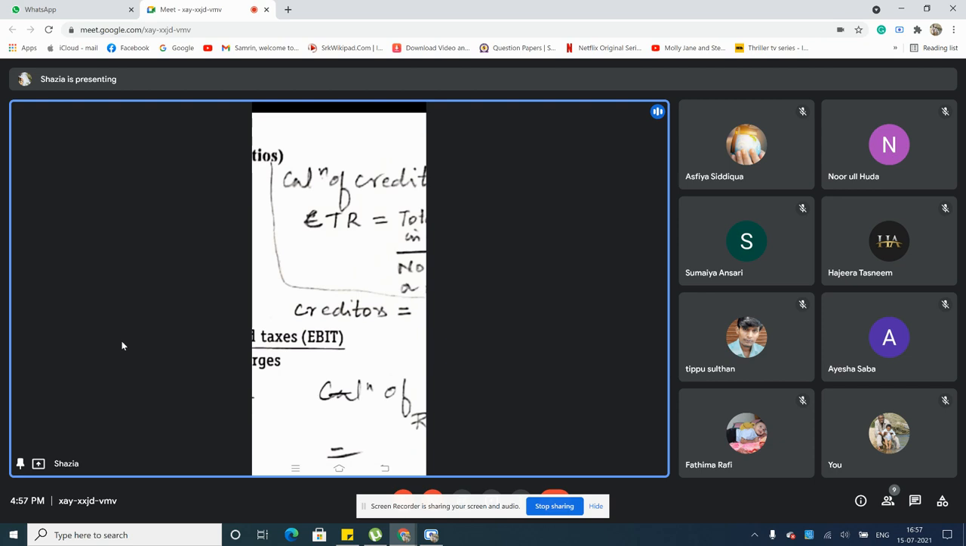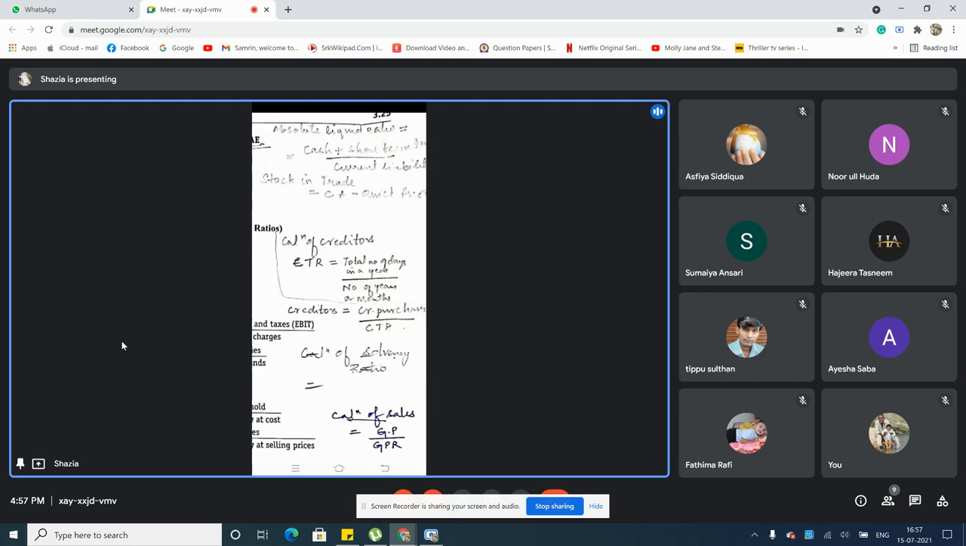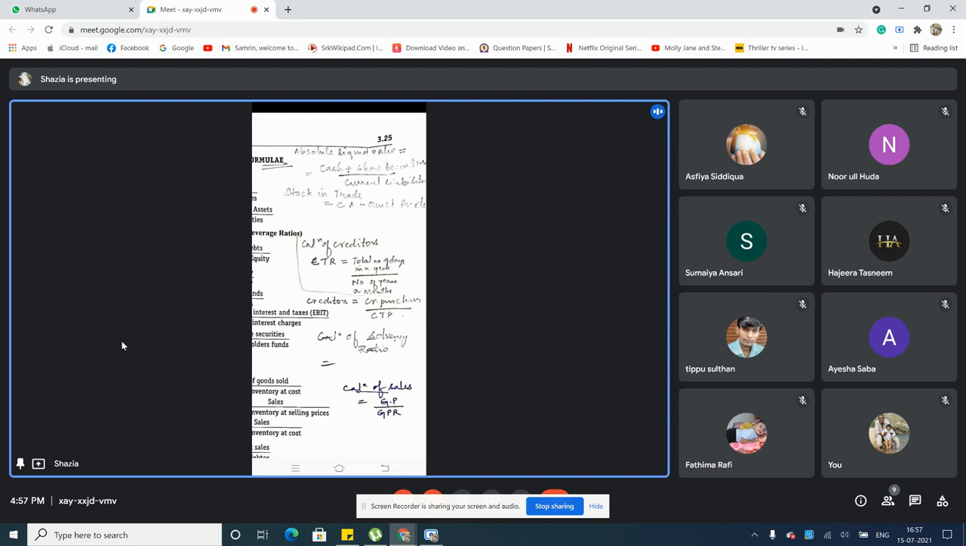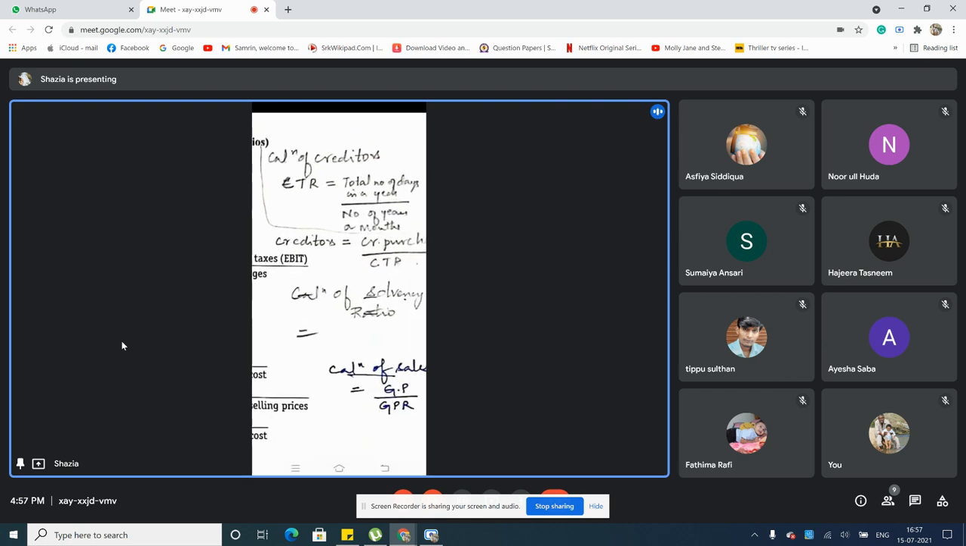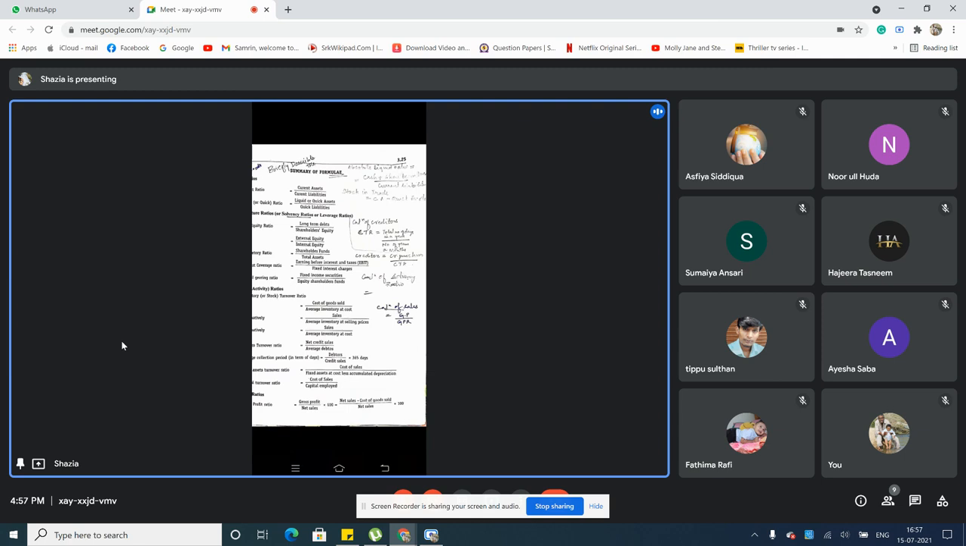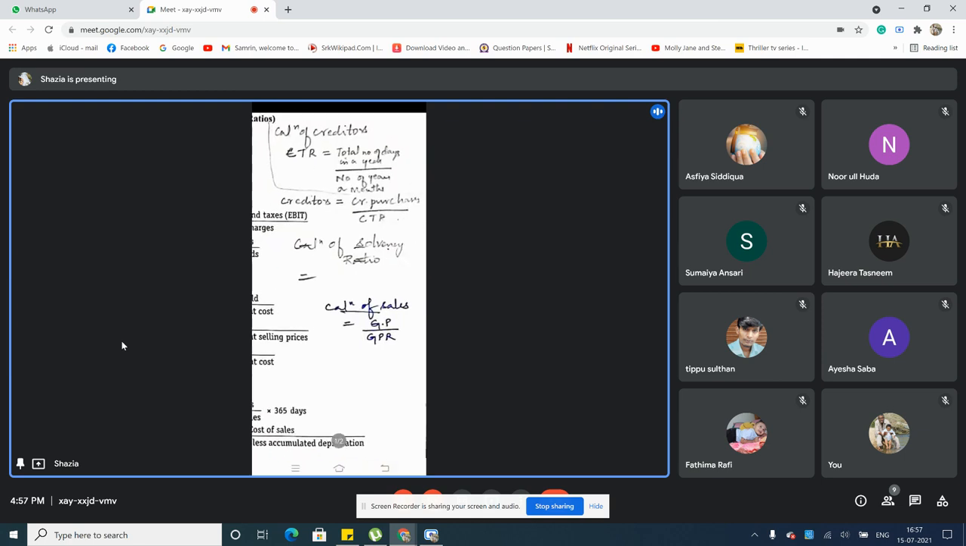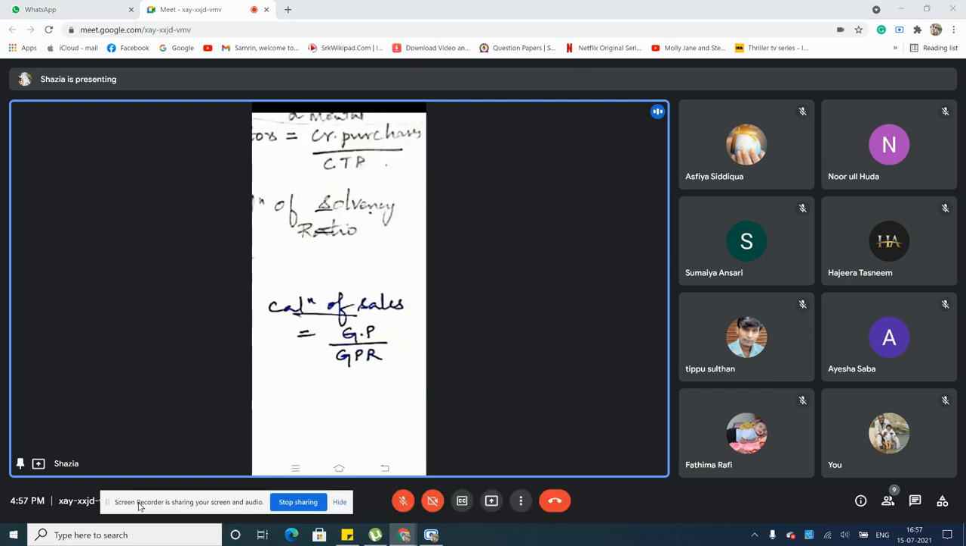Creditors turnover ratio is equal to total number of days in a year divided by number of years or months. Now how to calculate creditors? Creditors is equal to credit purchases divided by credit turnover ratio. That is the calculation. The calculation of solvency ratio is not there, it is scratched out. Next is calculation of sales, that is gross profit divided by gross profit ratio. So to get the sales value you have to have the information of gross profit divided by gross profit ratio.